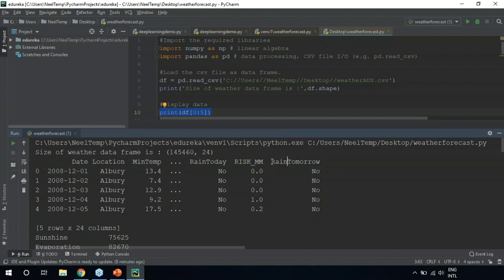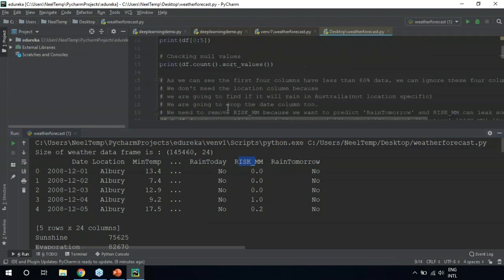Now the variable that I have to predict is rain tomorrow. If the value of rain tomorrow is no, it denotes that it will not rain tomorrow. But if the value is yes, then it will denote that it will rain tomorrow. So rain tomorrow is basically my target variable, also known as your output variable. I'll be finding out whether it's going to rain tomorrow or not. My input variables will be the other 23 variables: date, location, minimum temperature, rain today, risk. All of this will be my input variables. These variables are also known as predictor variables. Basically, they're used to predict your outcome.